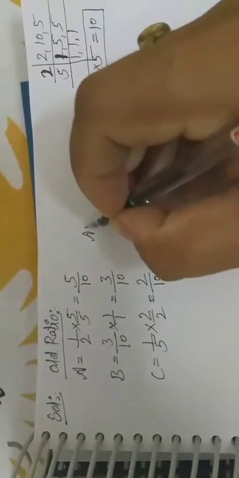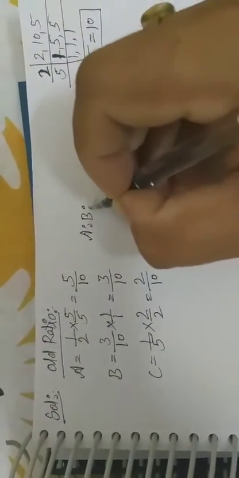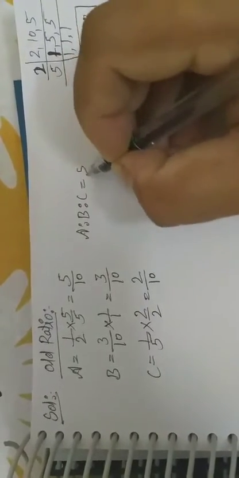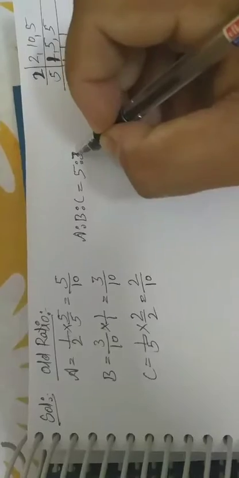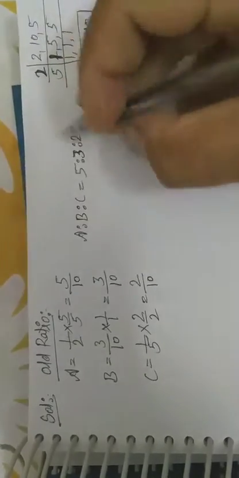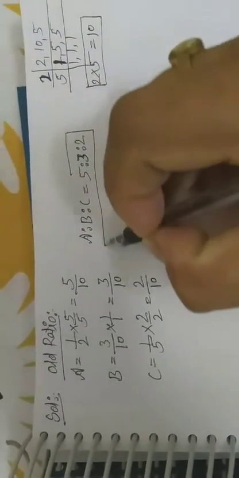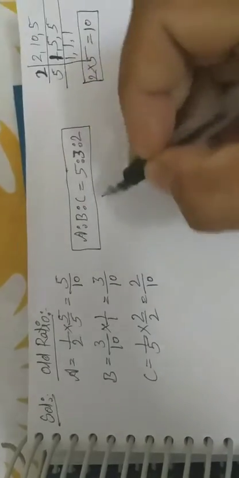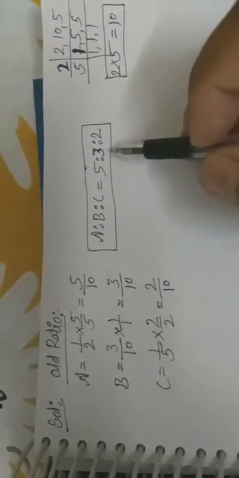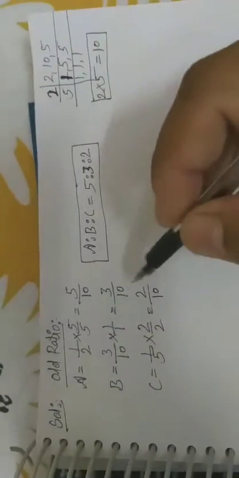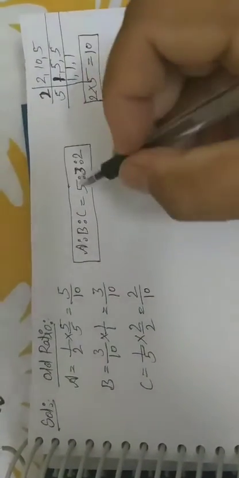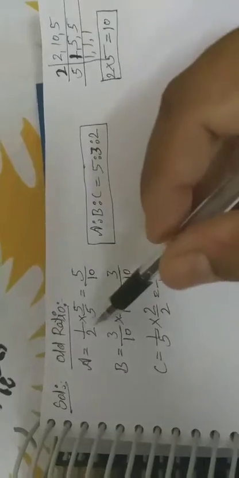So the old ratio of A, B and C is equal to 5:3:2. Until the denominators of the partners are equal, we cannot write the ratios in this form; we have to show them in fraction form.